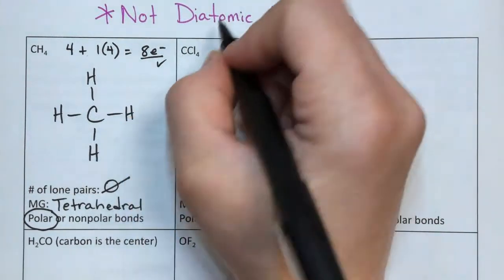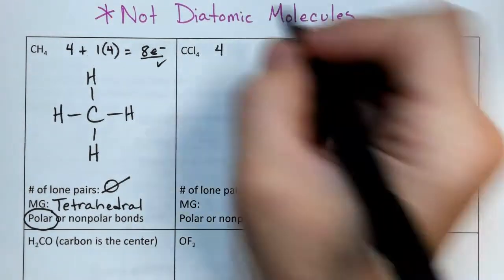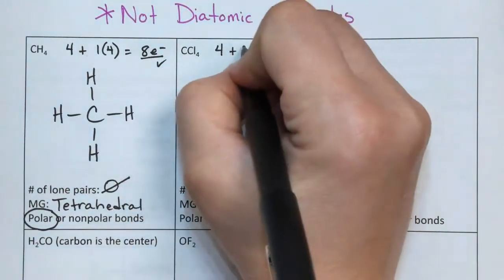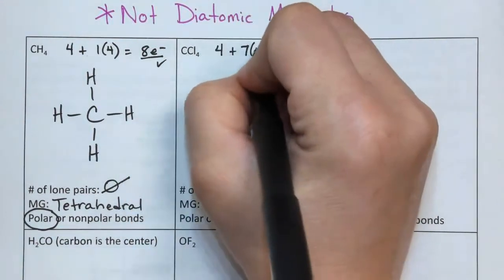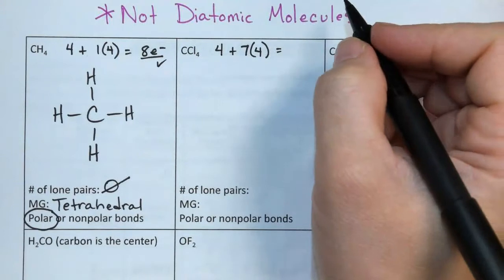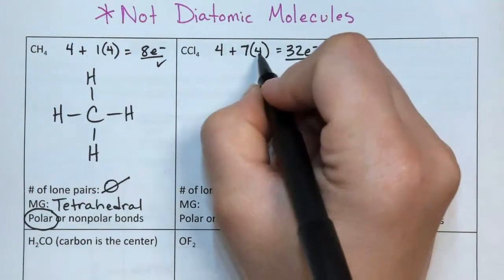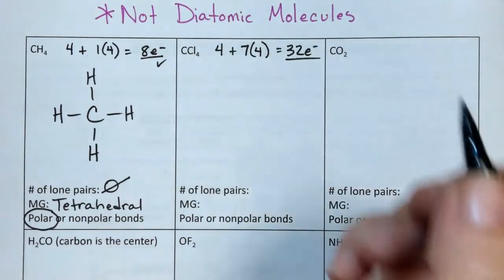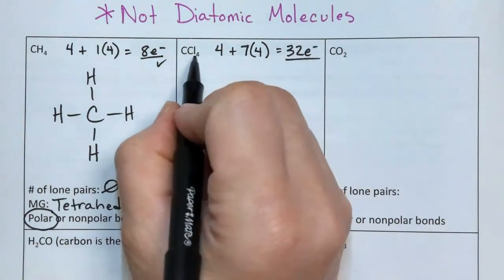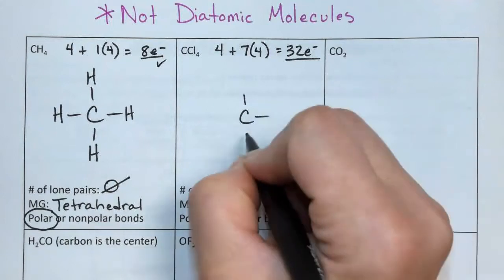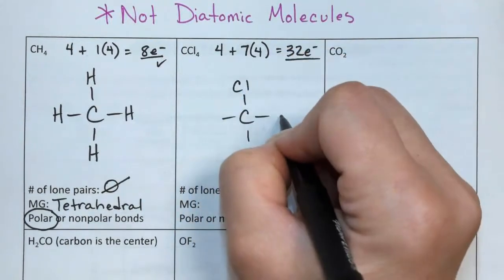Now, here carbon has 4 valence, plus chlorine has 7 times, there's 4 of them, and so that's going to be equal to 32 electrons. 7 times 4 is 28, plus 4 is 32. Carbon goes in the middle. There are 4 chlorines around it. 1, 2, 3, 4. Put my chlorines.